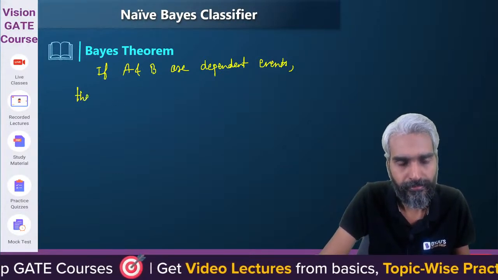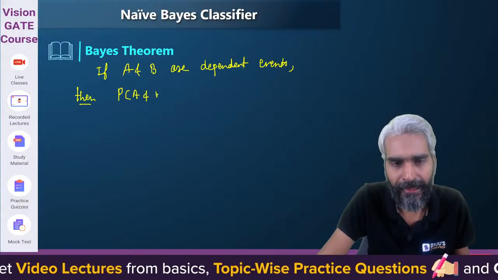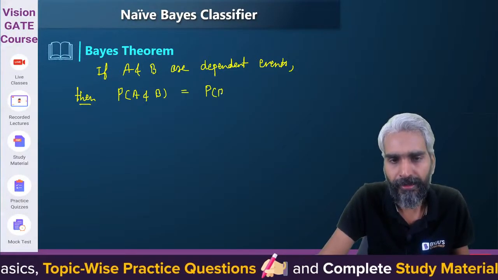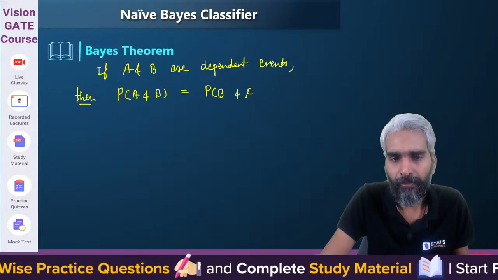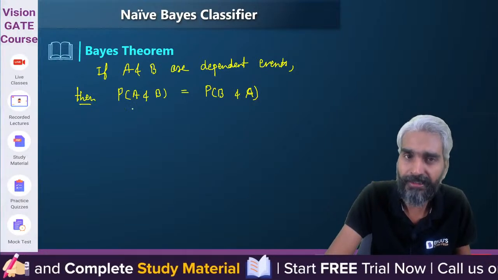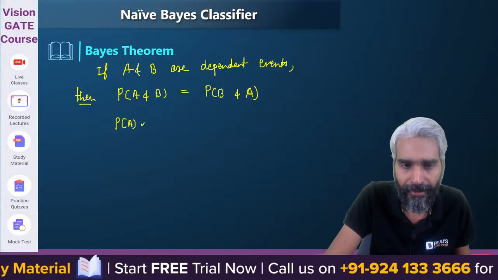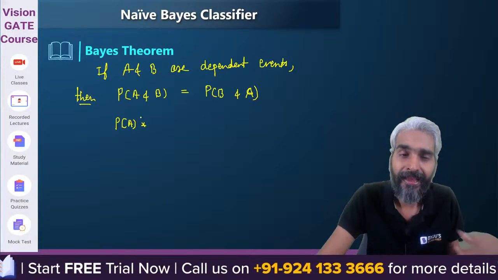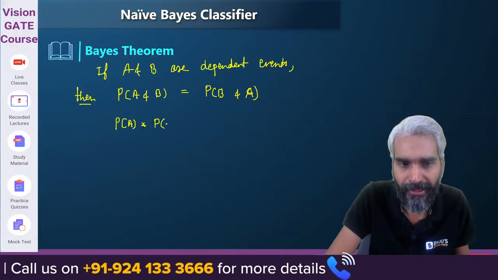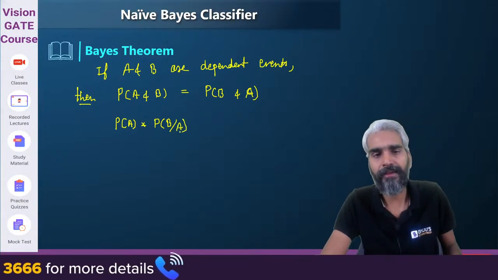Then probability of event A and B will be same as the probability of event B and A. Now please tell me what will be the formula for probability of A and B. Let's assume that first event A takes place, therefore it will be probability of A multiplied by, if A has occurred, the probability that B will also occur. It will be probability of B given A. Yes or no?